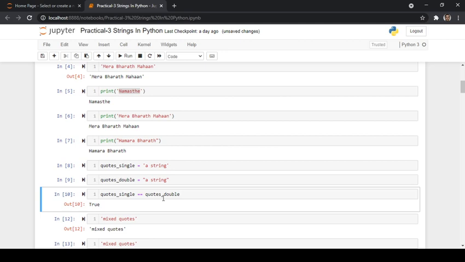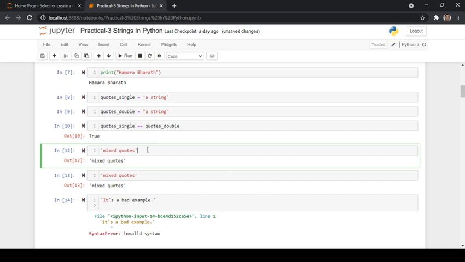Now I'm trying to check whether the string stored in the variable quotes_single and the string stored in the variable quotes_double are one and the same or not. When I run this, it gives me the output True. True is nothing but a boolean value. So it is telling us that the strings stored in quotes_single and quotes_double are one and the same. That is the reason we are getting an output of True.